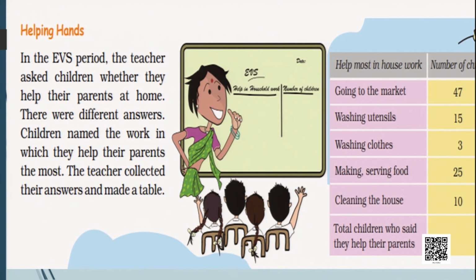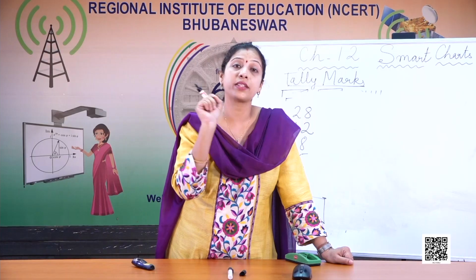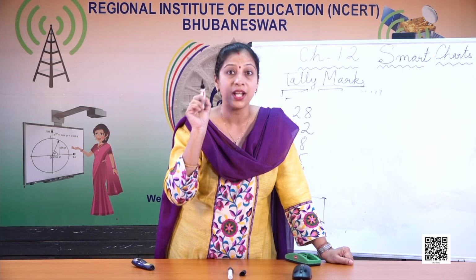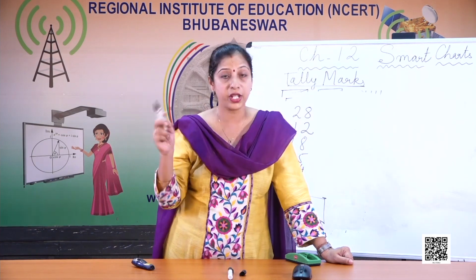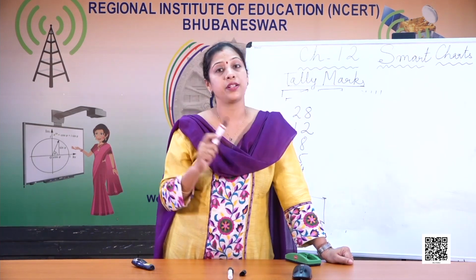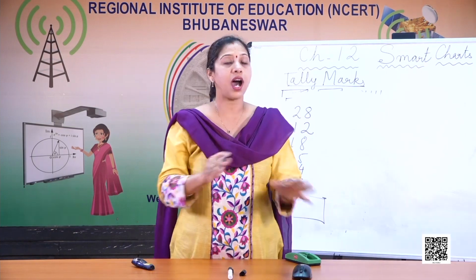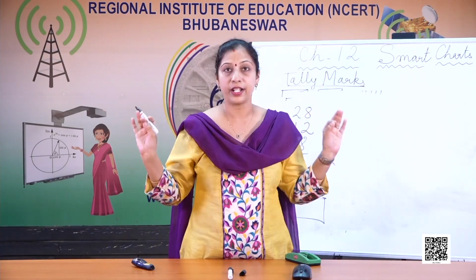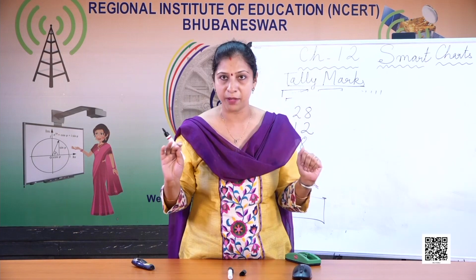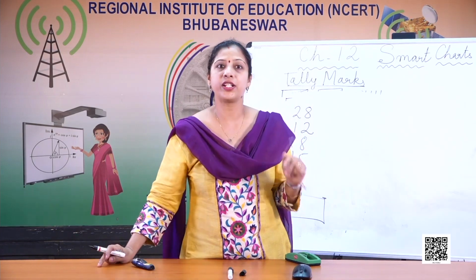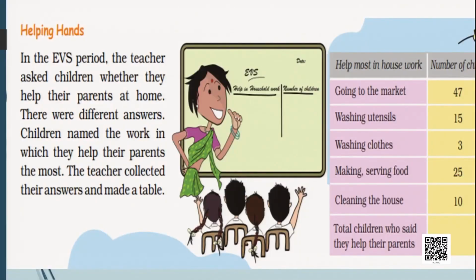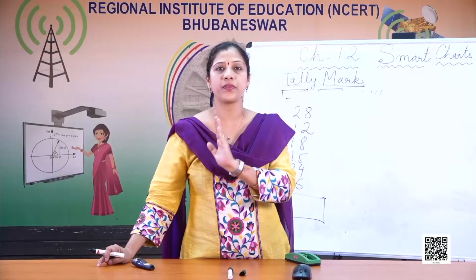So she wanted to find out who are the children who are going to the market, who are the children who are washing utensils, who are the children who are washing clothes. So after she counted the numbers, she put it in a table. This is the table, and children named the work in which they help their parents the most. So she collected all the answers and she wrote down the numbers.